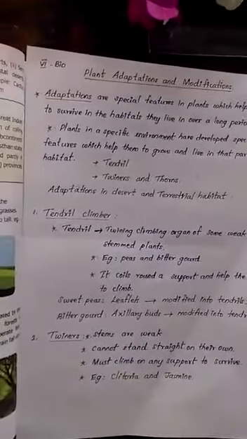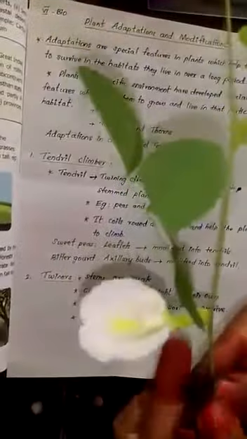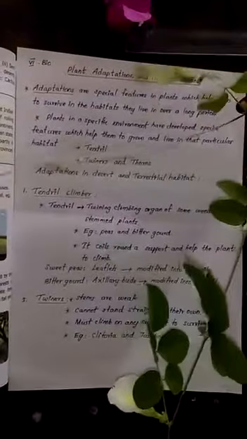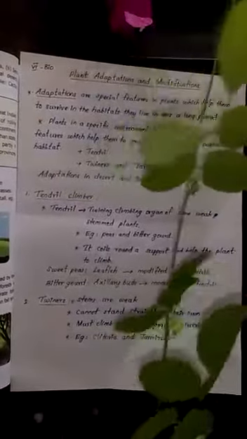I will show you the Clitoria plant. Have you seen the Clitoria plant anywhere? This is the Clitoria plant. See, it has flowers of two different colors: one is violet, another is white. Here it cannot stand erect, so the stem is weak. The plant cannot stand on its own. So it needs a climbing organ or a climbing plant. It grows by climbing up on another plant. This is the Clitoria plant.